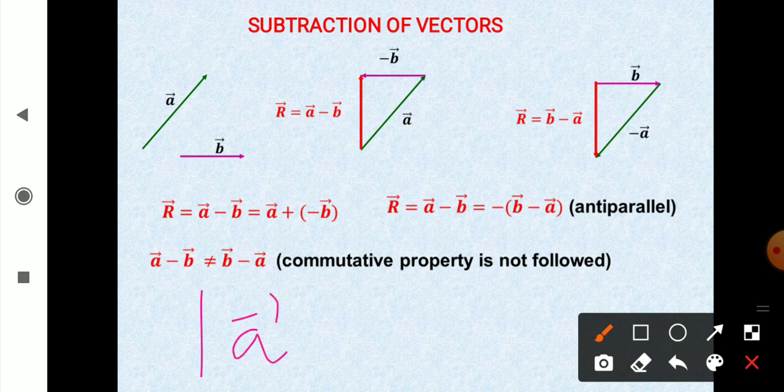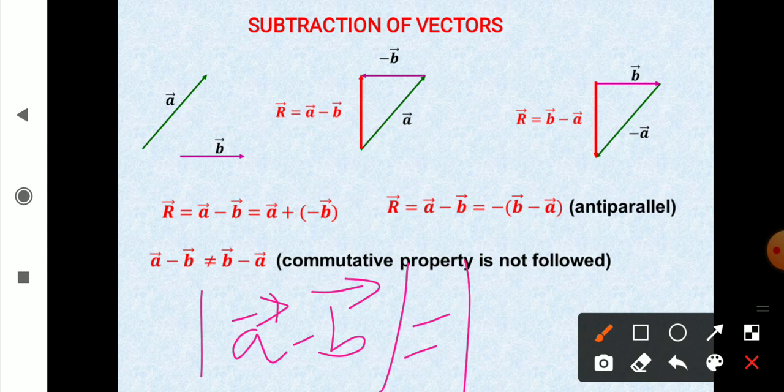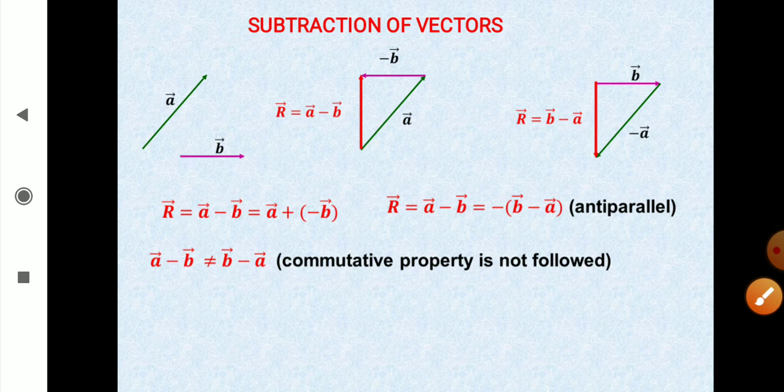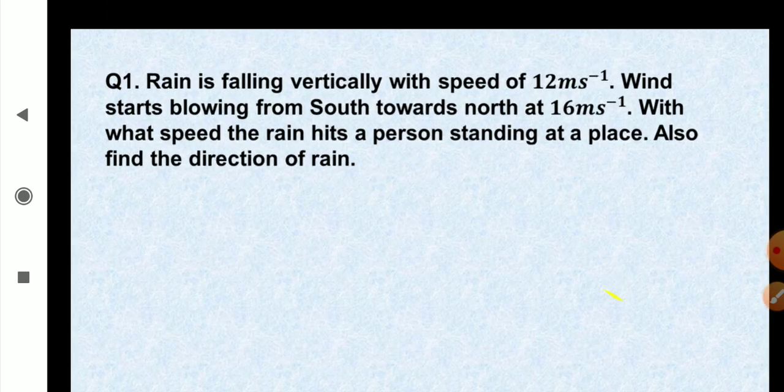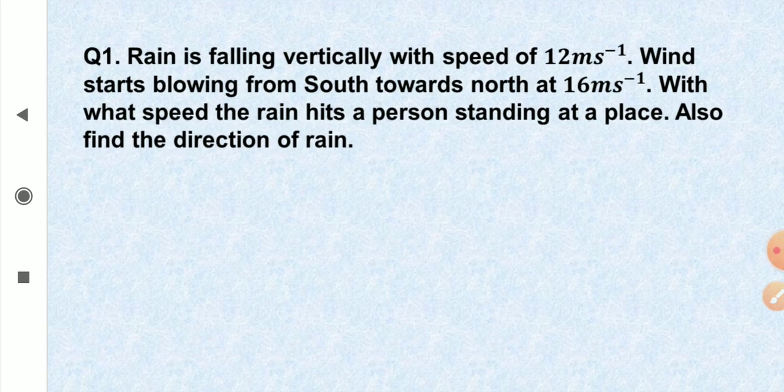Magnitude of vector a minus b is equal to magnitude of vector b minus vector a. So their magnitudes are equal and directions are opposite, so they are not equal. So the commutative and associative properties are not followed. And now I am going to take a very interesting problem. So let's see.